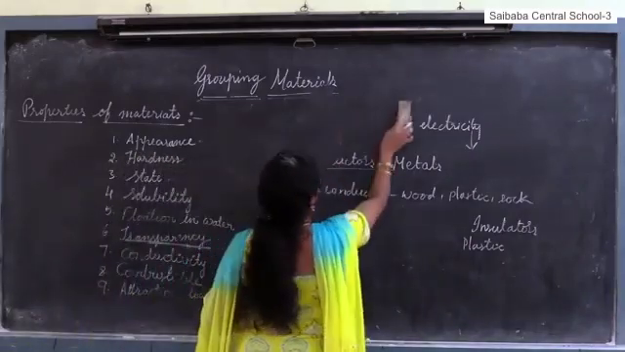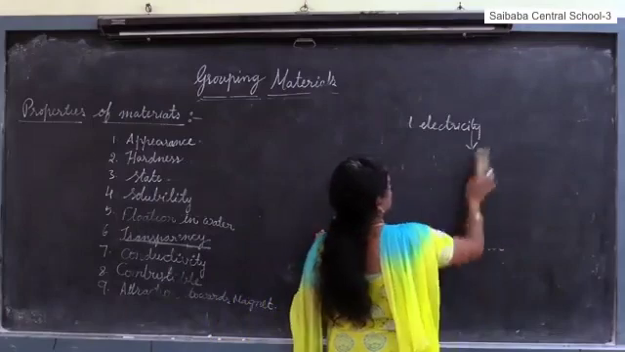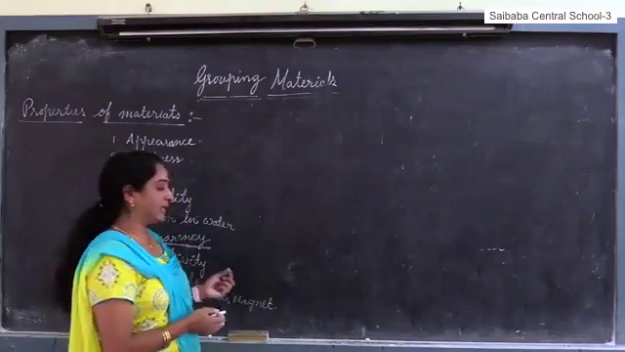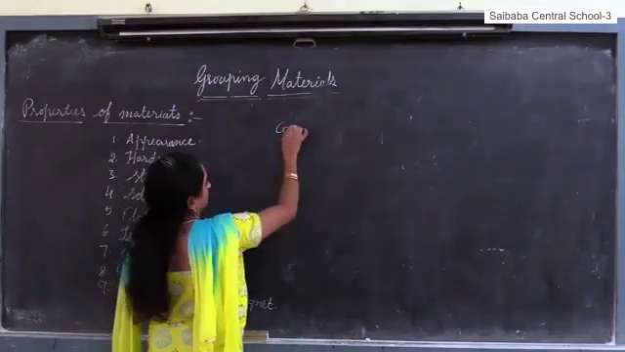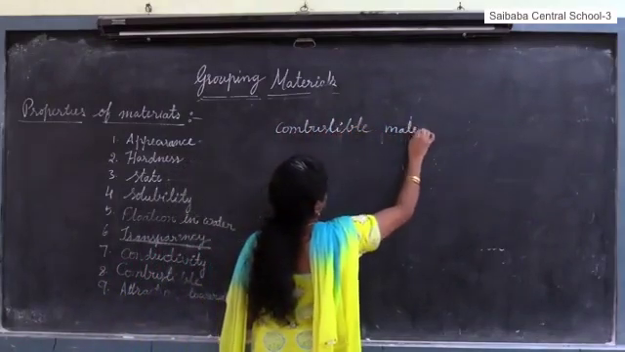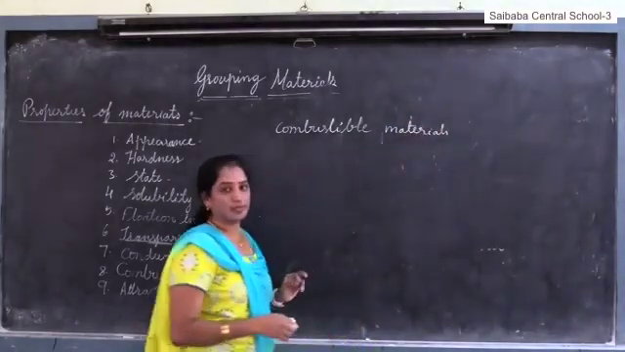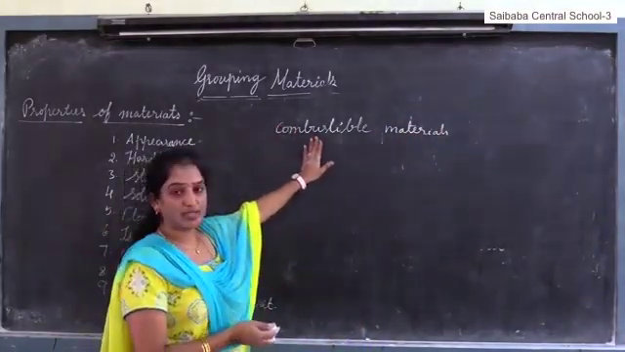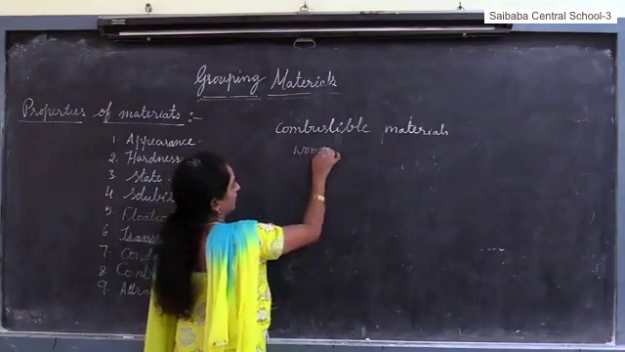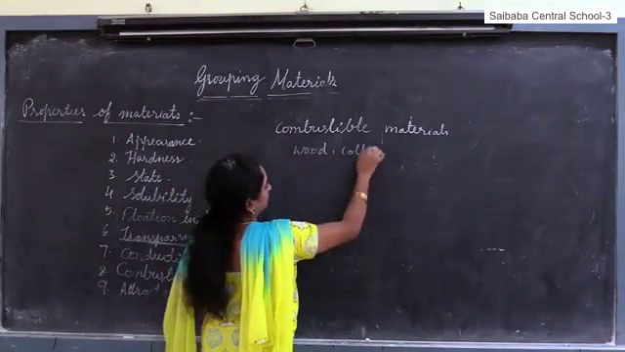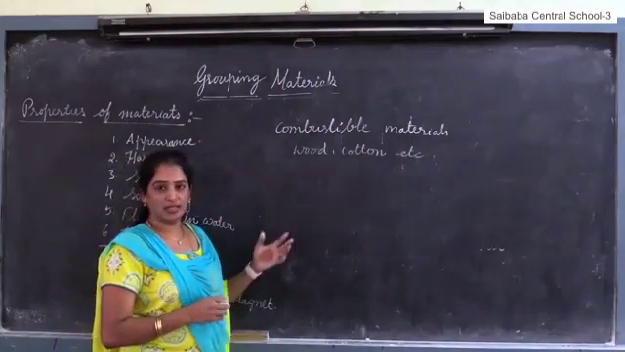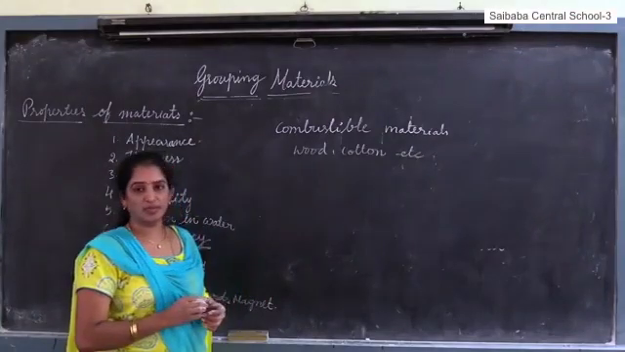Next property, combustible. Combustible means the substances that can catch fire on burning are called combustible materials. So what is meant by combustible material? The materials that can catch fire on heating are called combustible materials. For example, wood, cotton, paper, silk, wool. These are examples for combustible materials.